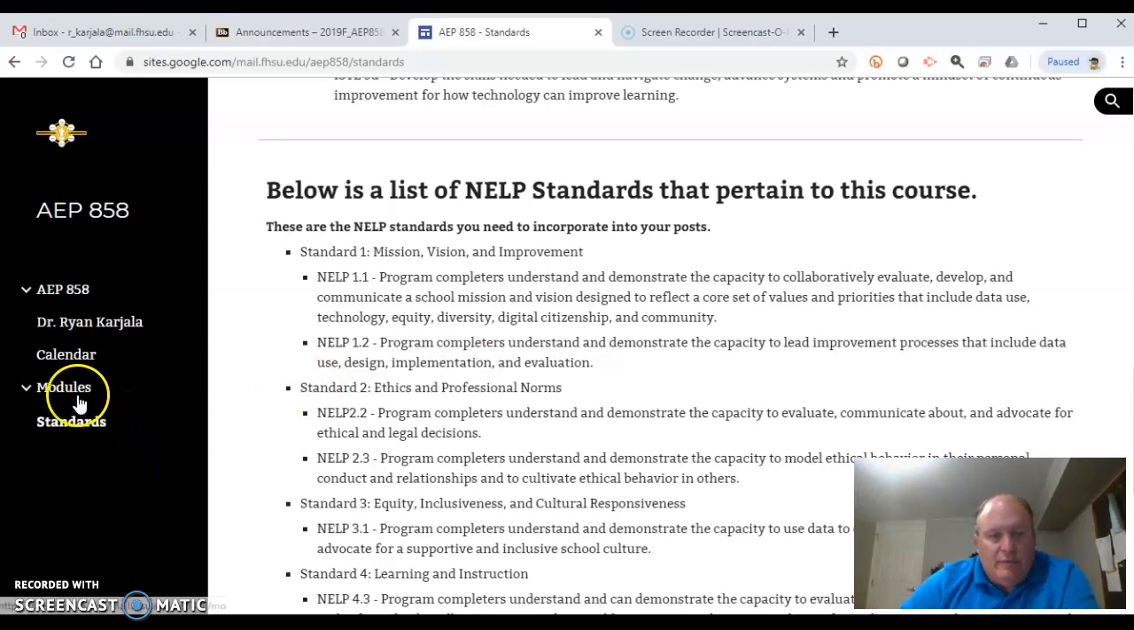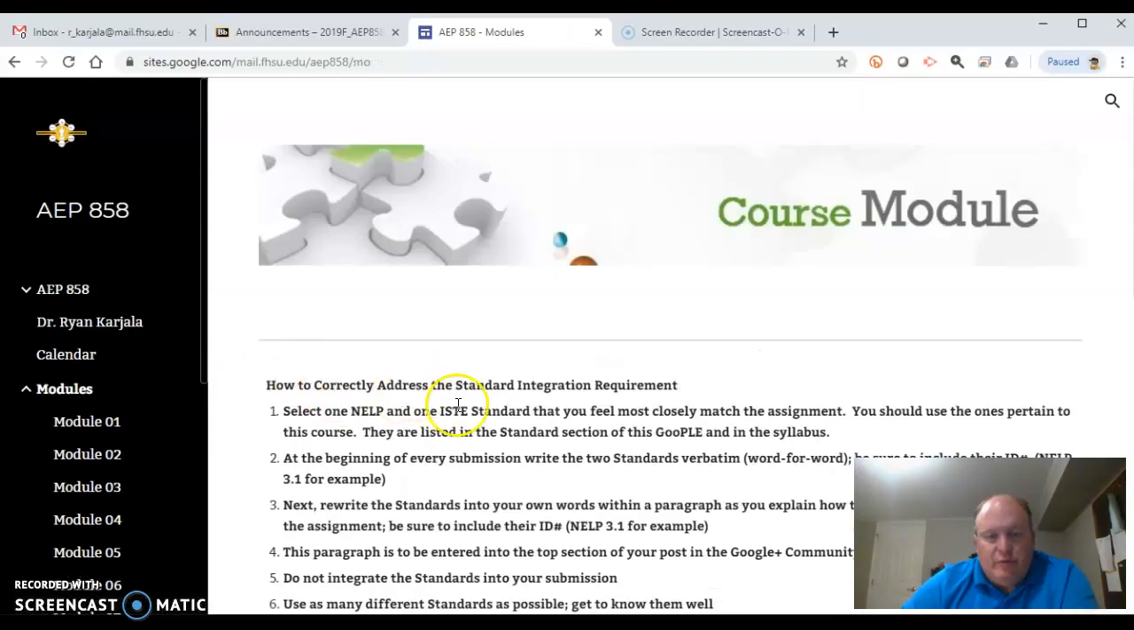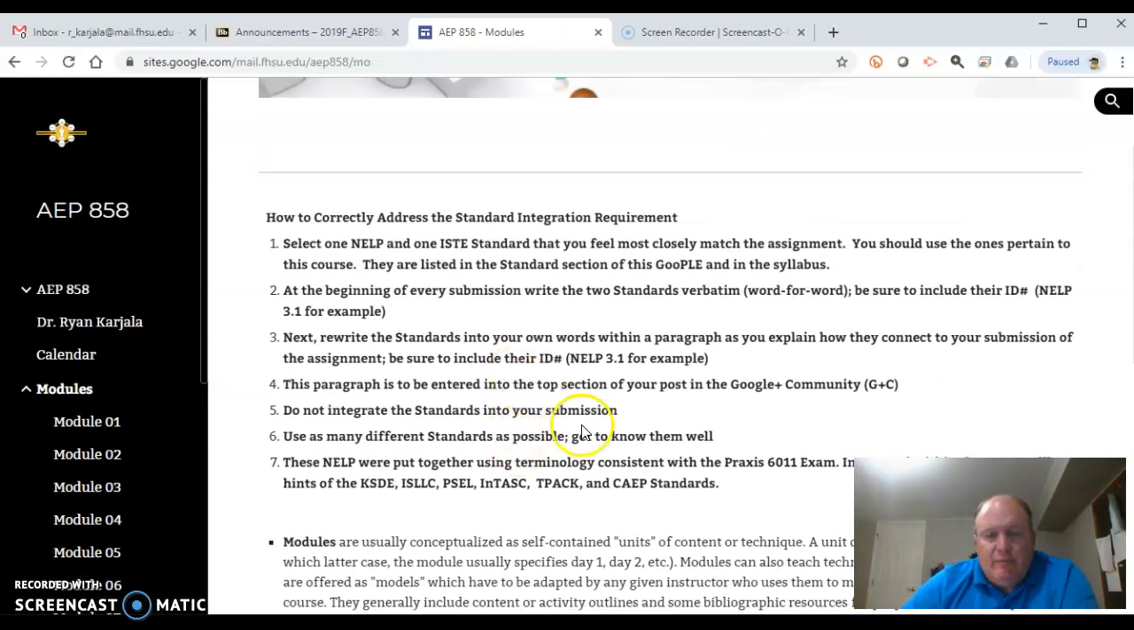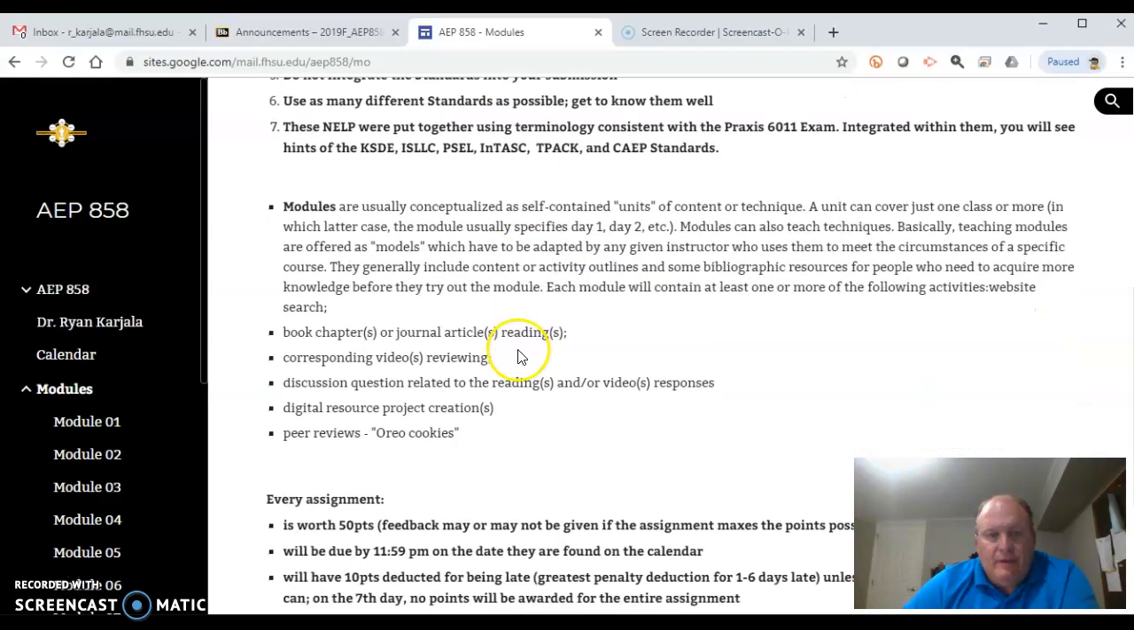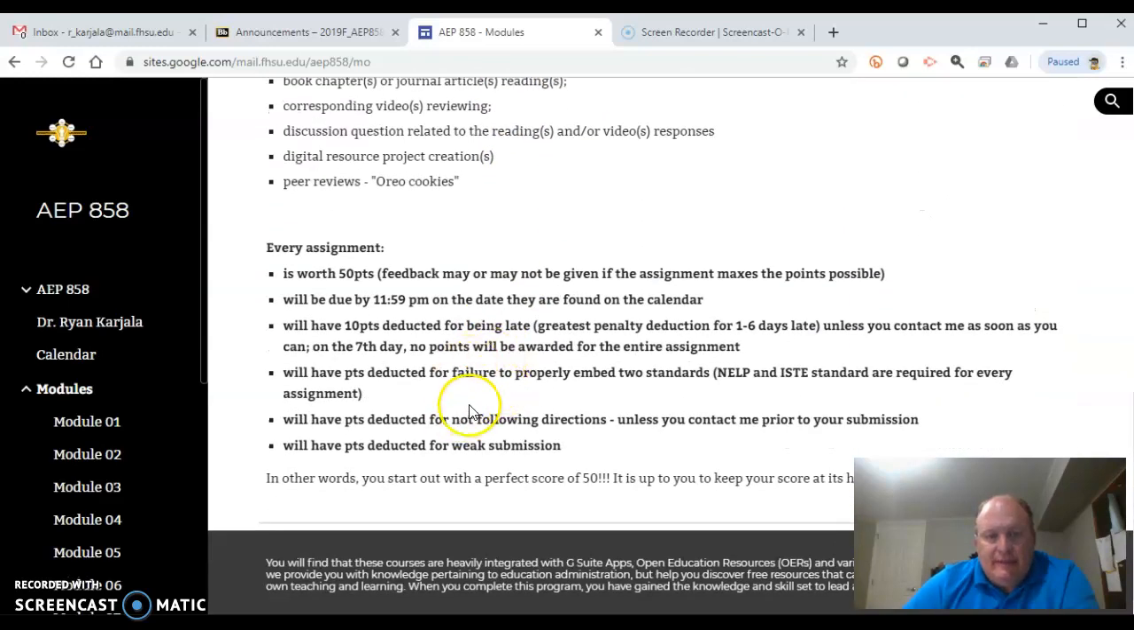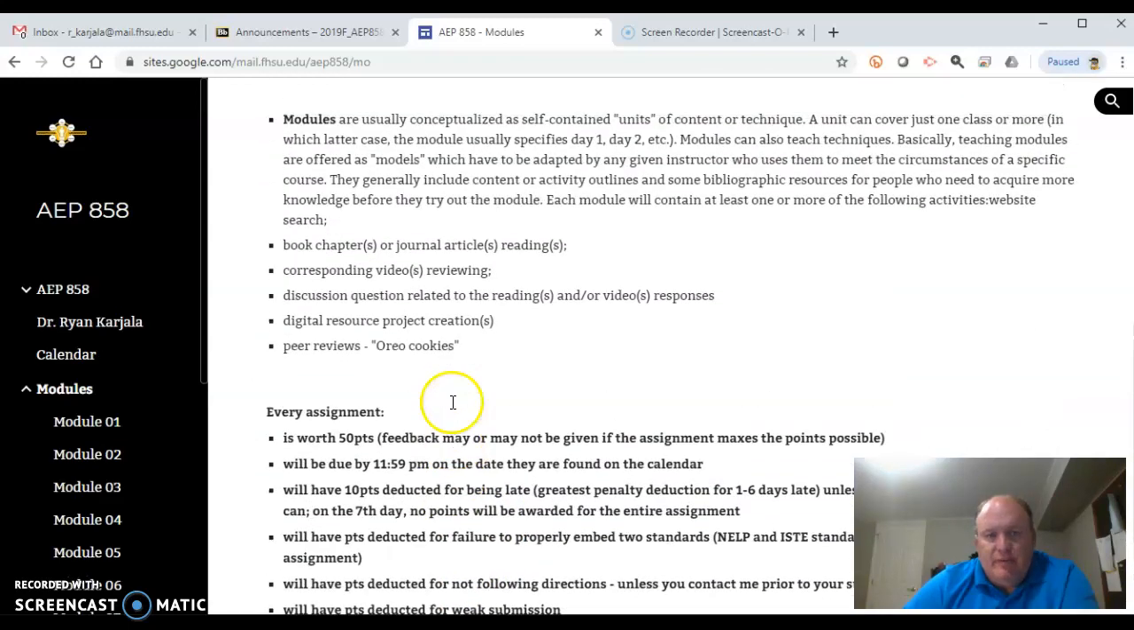The next thing is our modules. This page here is our module page. The first thing I want to point out to you here is this piece, how to correctly address the standards integration requirements. I'd read this and make sure you're hitting it. The big thing here is paraphrasing and things like that. Here are the modules. Here are some things about the assignments. Again, you can read all that.